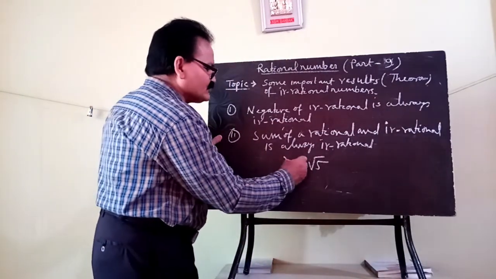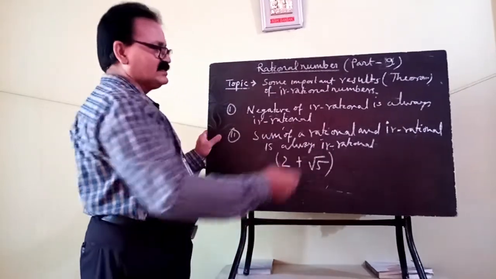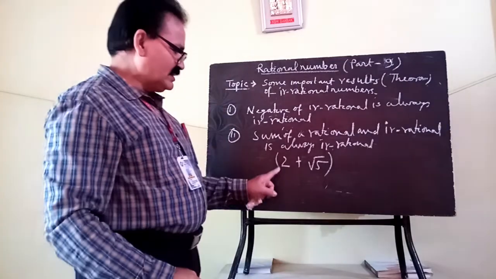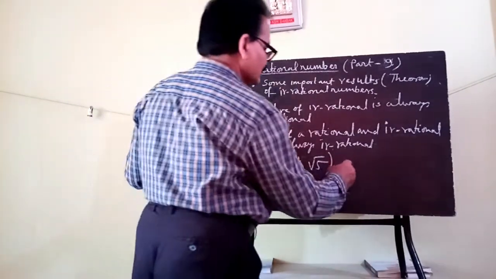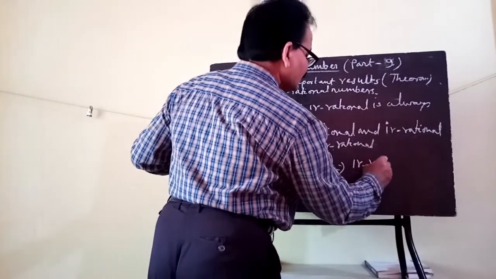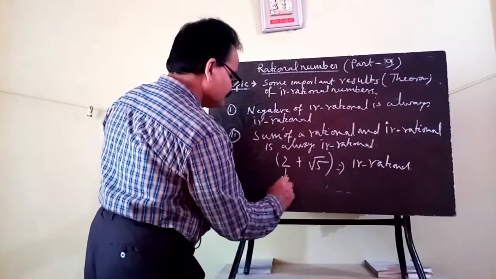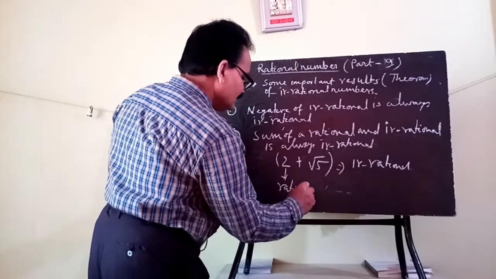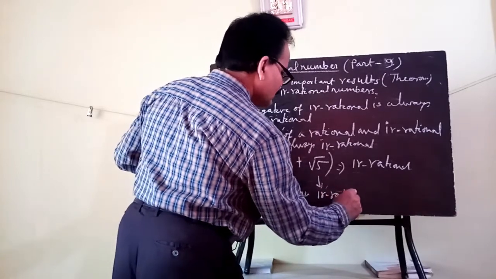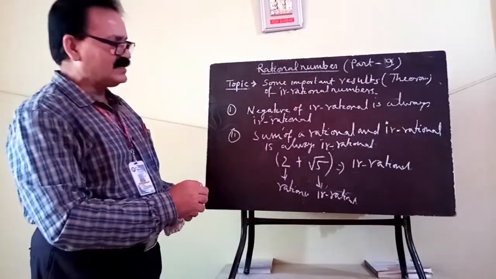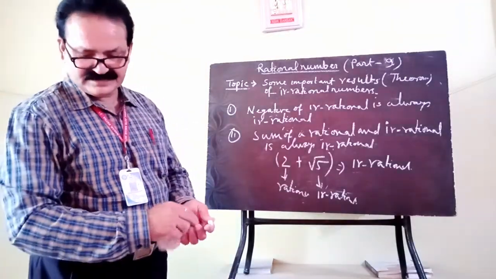If we add these two, then what will happen? This answer will also be an irrational number. 2 is rational, root 5 is irrational, their sum is also irrational. Sum of rational and irrational is always an irrational number.